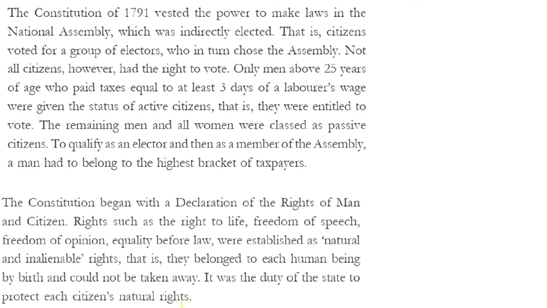Let us go through a set of features of this constitution. We see that the citizens first of all voted for a group of electors, who in turn chose the assembly. Now what were the features? All the citizens did not have the right to vote, so who had the right to vote? Let us go through that. Criterion number one: only men above 25 years of age who paid taxes equal to at least 3 days of a laborer's wage were given the status of active citizens.